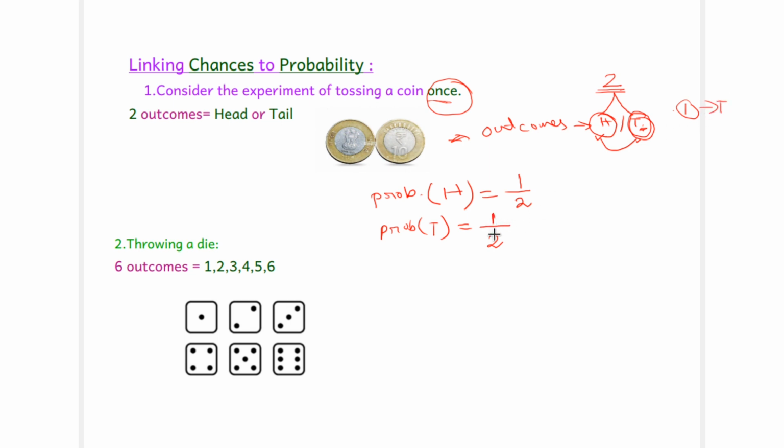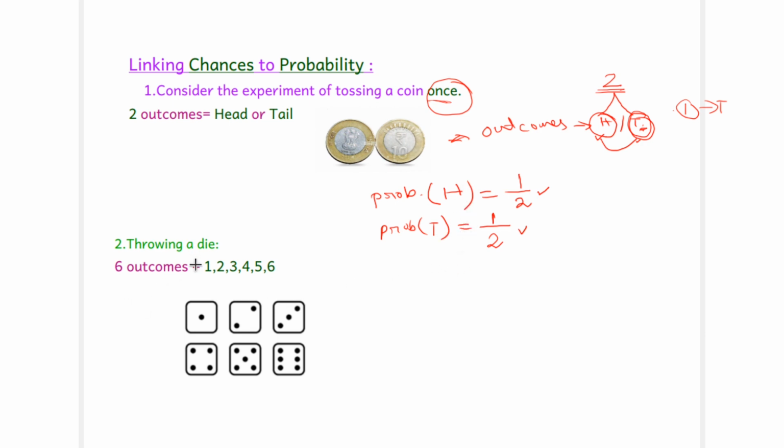So 1 by 2. Now in both cases, the probability of head and the probability of tail are the same. So from here it is clear that this experiment is equally likely, that means both outcomes have the same chance of occurring.